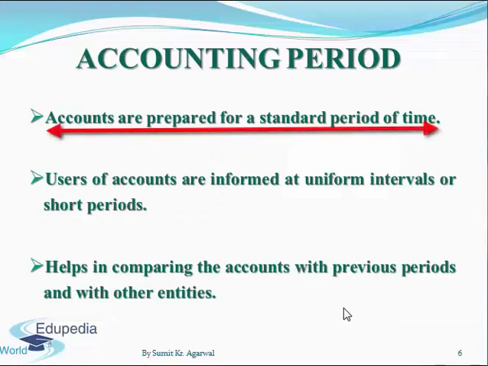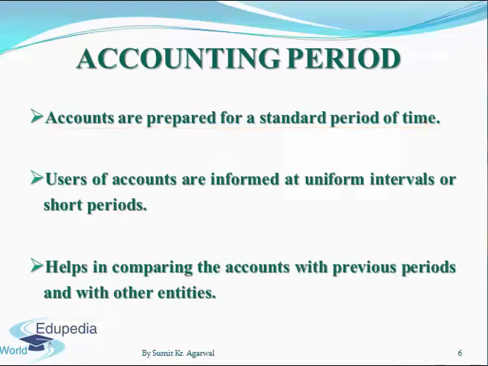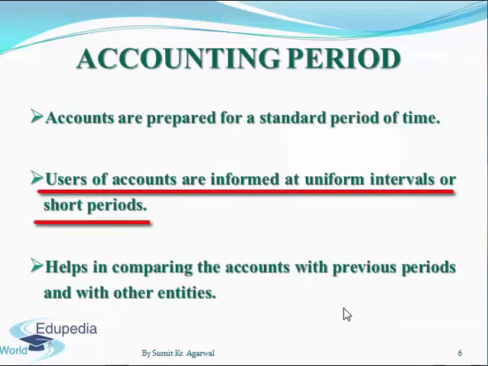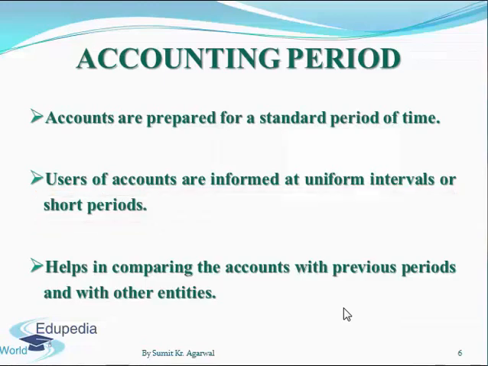Similarly, accounts are prepared for a standard period of time. One cannot just go on running a business without checking where he is or where the business is heading to. So this checking has to be done in a uniform period of time. A business or a company needs to report to the outside users or the external users its results or its final accounts after every uniform interval of period. Though, unlike a class, a business doesn't end, definitely the artificial period or one accounting period of the business ends and the business moves on to the next period or year.